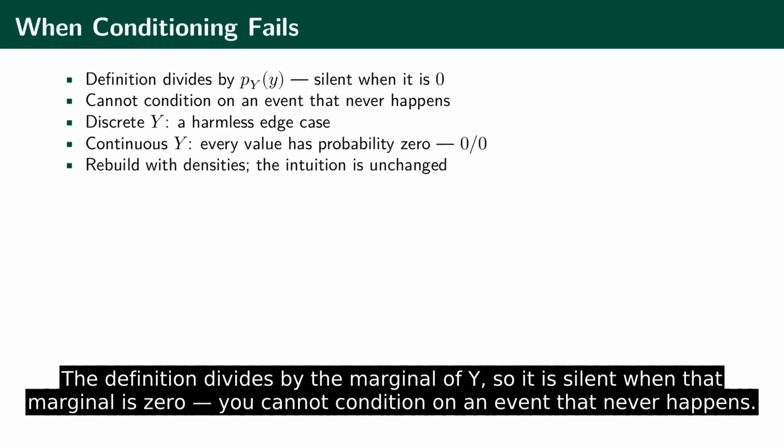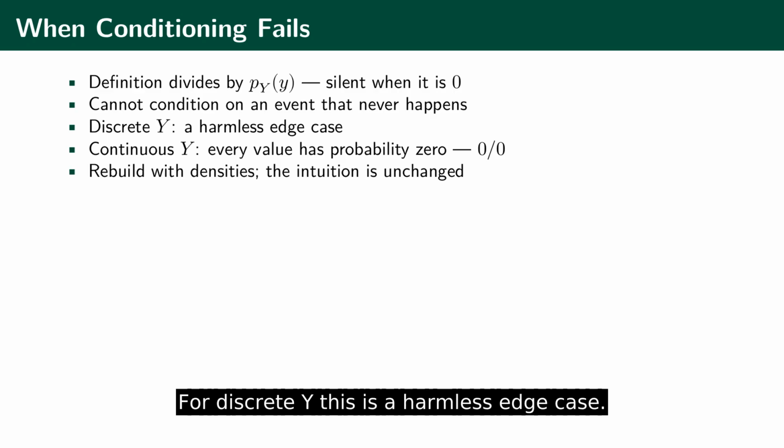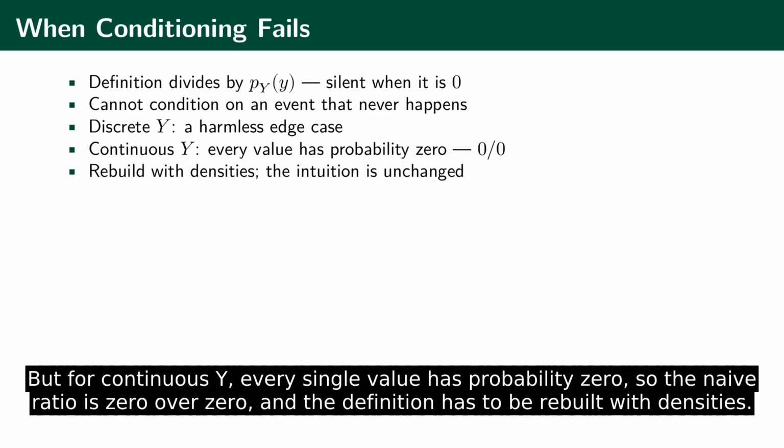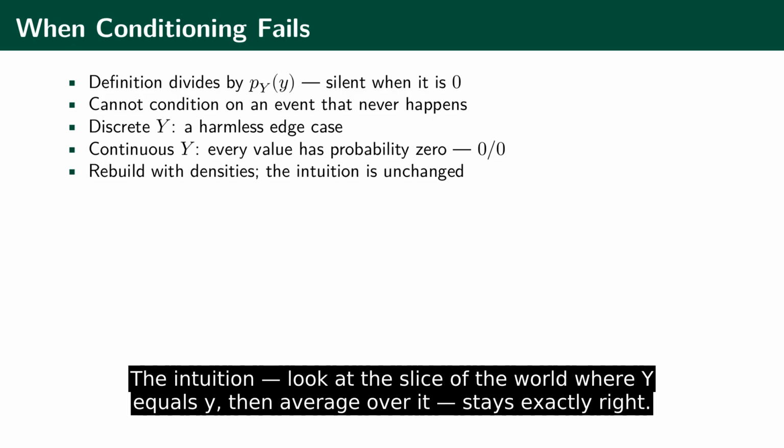One caution: the definition divides by the marginal of y, so it is silent when that marginal is 0. You cannot condition on an event that never happens. For discrete y, this is a harmless edge case. But for continuous y, every single value has probability 0, so the naive ratio is 0 over 0, and the definition has to be rebuilt with densities. We use the discrete picture all chapter because the arithmetic stays visible. The intuition, look at the slice of the world where y equals y, then average over it, stays exactly right.